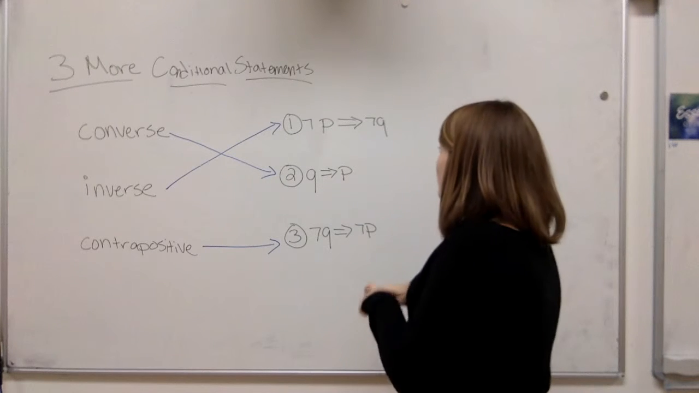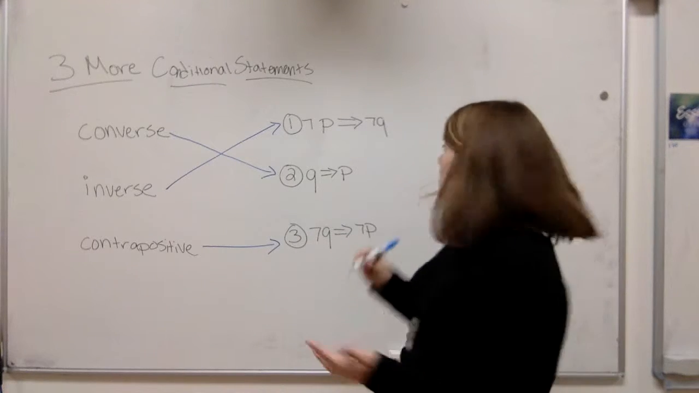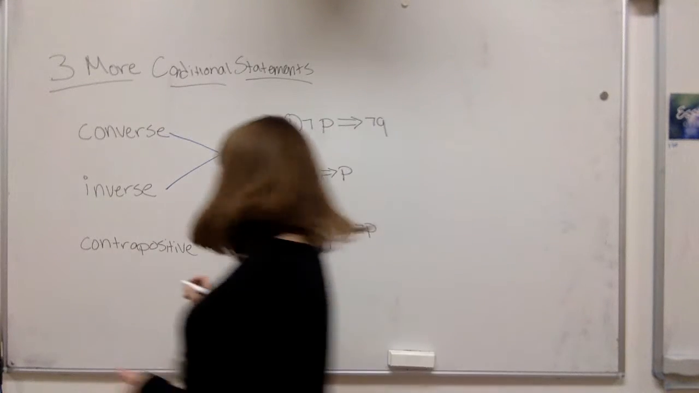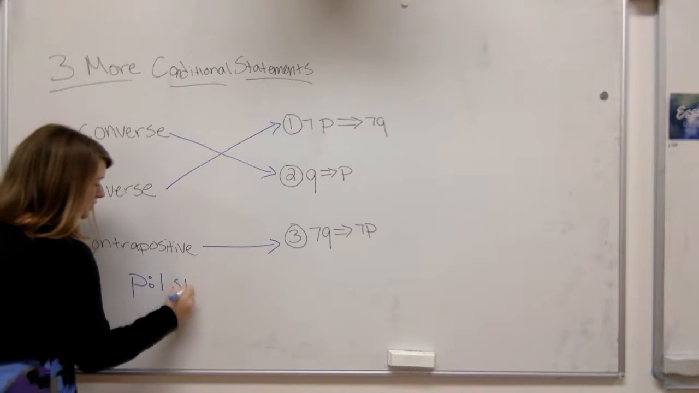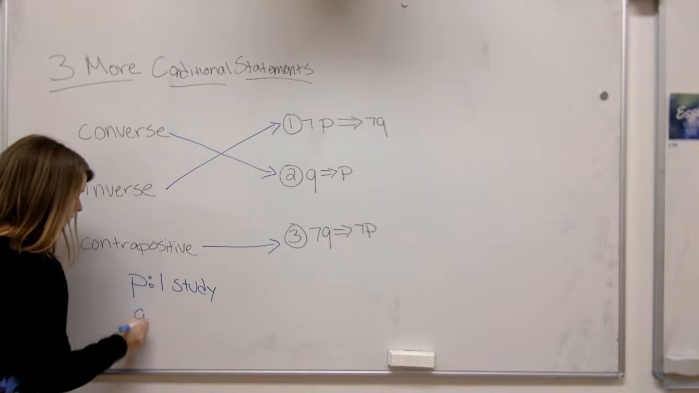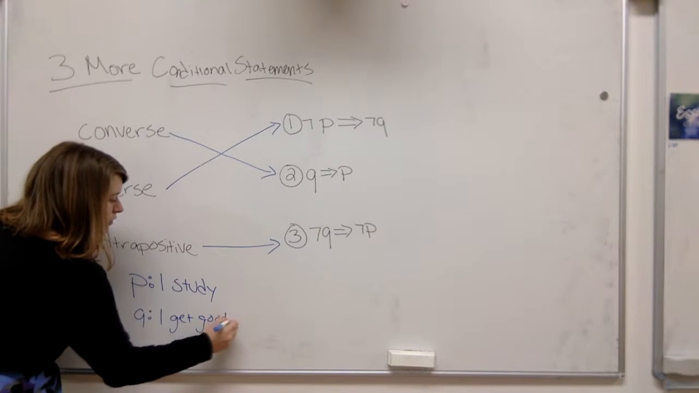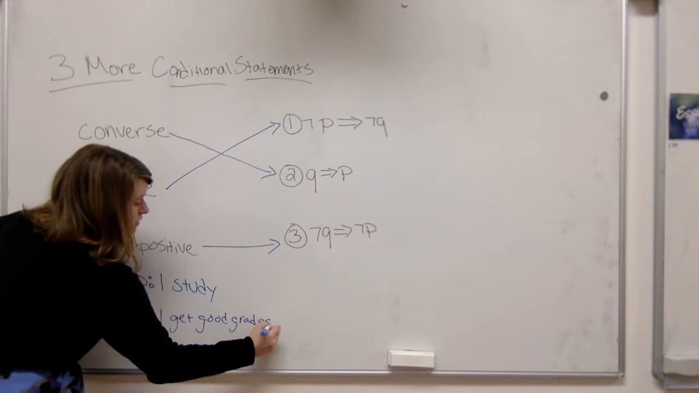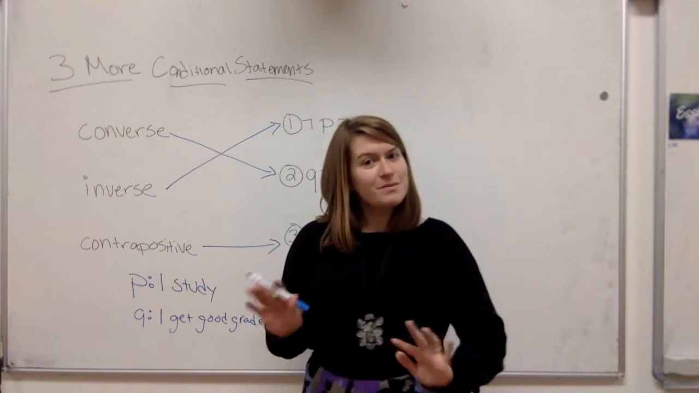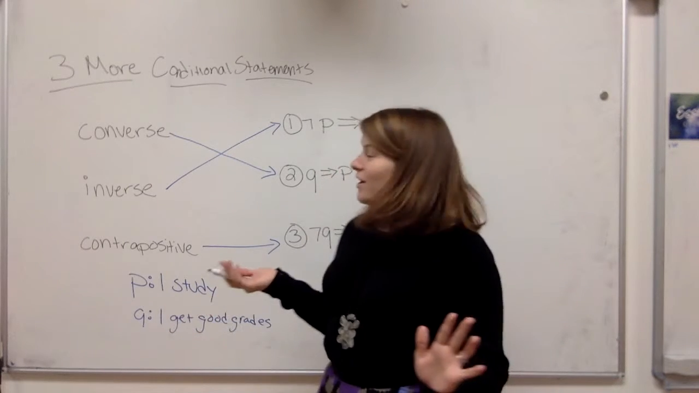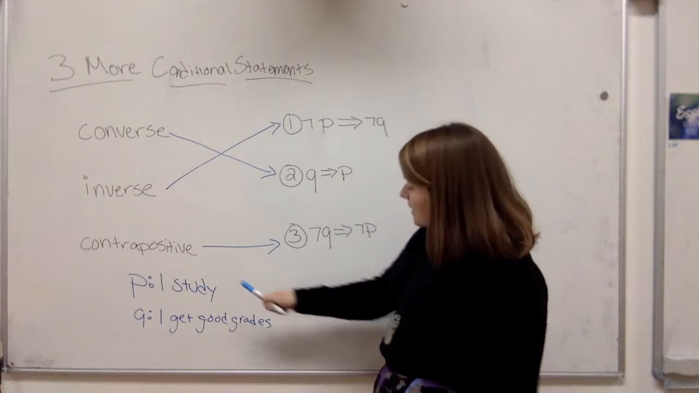So let's use this statement. We used this one before. It was, if you study, you get good grades. So let's write this down. We have P, I study, Q, I get good grades. Everyone likes this one because in logic, it makes sense. If you study, you get good grades. Sometimes in life, it doesn't work that way, but that's just not logically equivalent, or it doesn't make logical sense. All right, so I study, I get good grades.